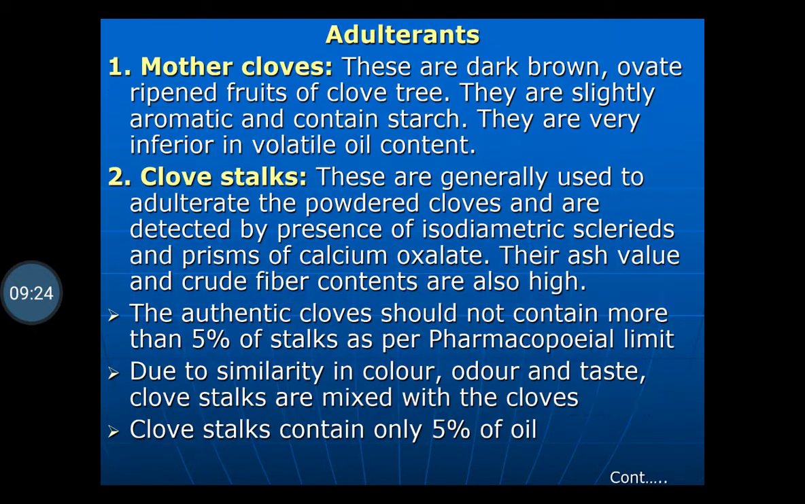Adulterants: as clove is a costlier drug, it is adulterated with parts of the clove which contain less volatile oil. The first one is mother cloves. These are dark brown, ovate, ripened fruits of the clove tree. They are slightly aromatic and contain starch. They are very inferior in volatile oil content. If the clove remains uncollected on the plant, it develops into the fruit, the amount of volatile oil decreases, and they are called mother cloves.